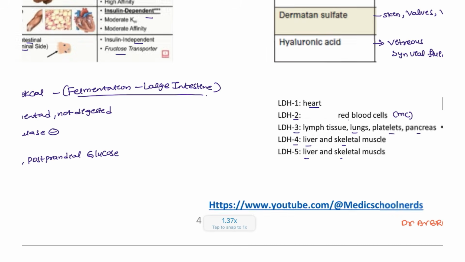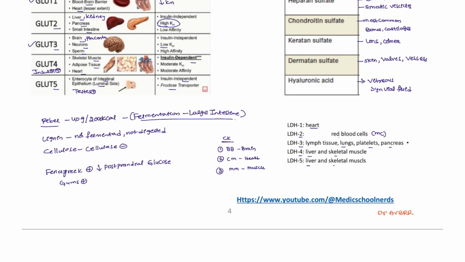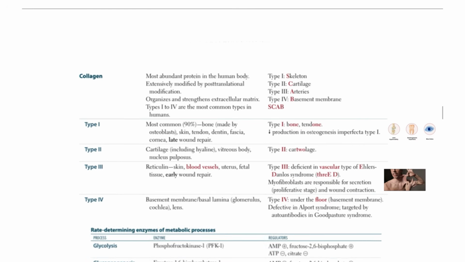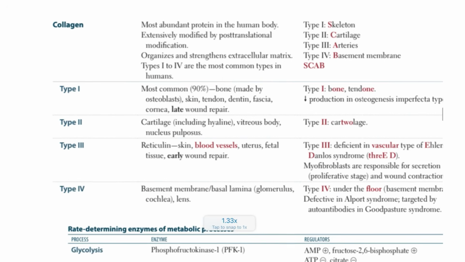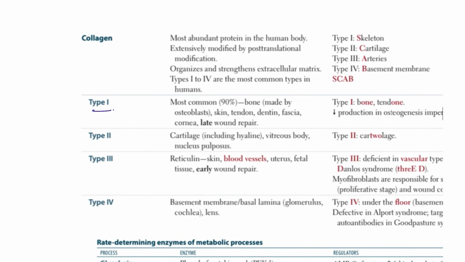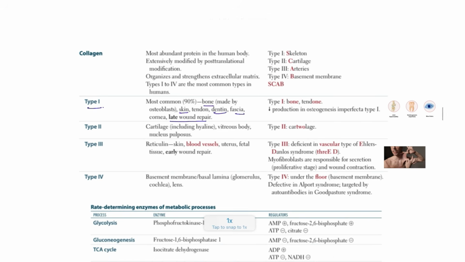Okay, this is seen in the muscle. These are the types that you have to remember. Next, moving on to the collagen. Collagen, we have the types, guys. Type 1, this is seen in the bones and late wound repair, skin, dentine, fascia. And if there is a deficiency, the condition will be osteogenesis imperfecta.